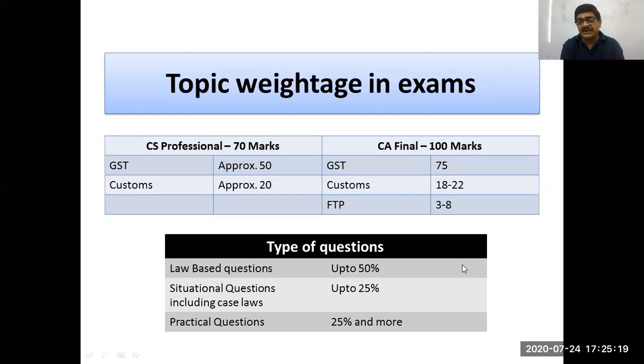But for CA Final, it is predetermined that GST will be for 75 marks and customs and FTP together will be for 25. Out of that also, customs varies from 18 to 22 marks and FTP varies from 3 to 8 marks. So that is the bifurcation. You can plan which area to focus on, and I'm going to give you more specific things where you should be focusing.